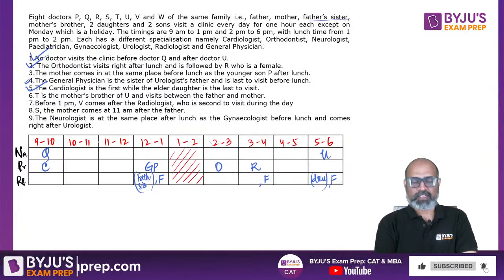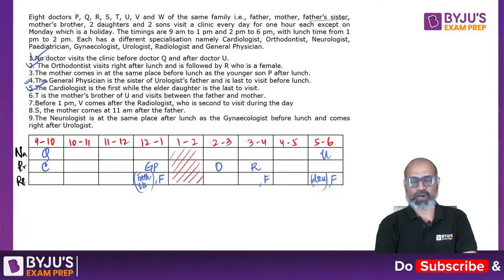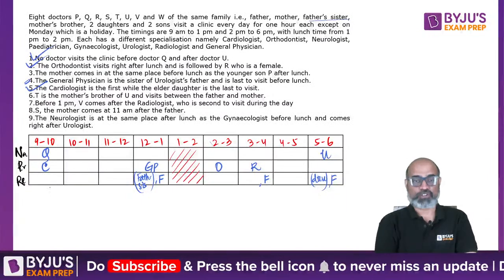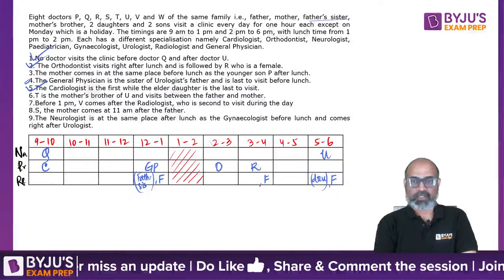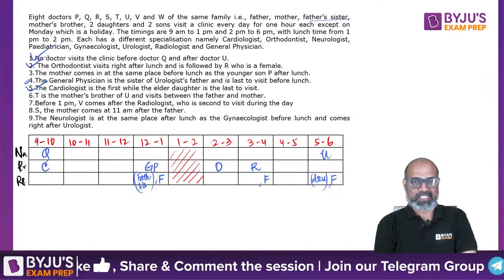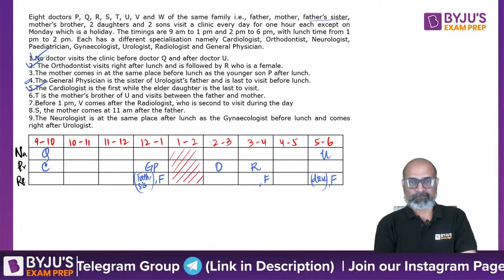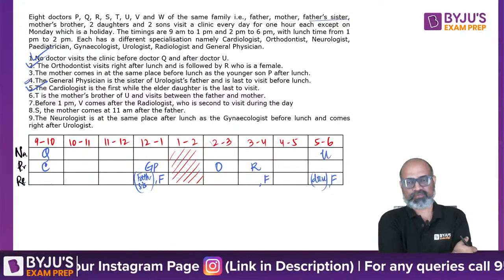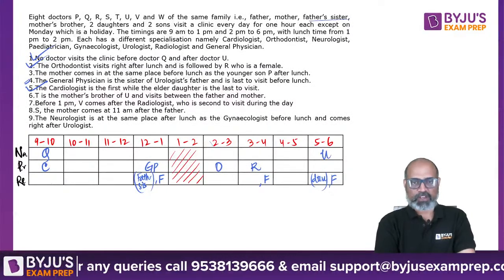Done with fifth. T is mother's brother of U and visits between father and mother. So we have no idea where to put father and mother, because mother, remember, she comes in the first half. She could be any of these 3, and accordingly we are going to have any 3 over there. We do know that T has a gender of male, right? And visits between father and mother. So it could be anyone, any place as in. So let's ignore C.